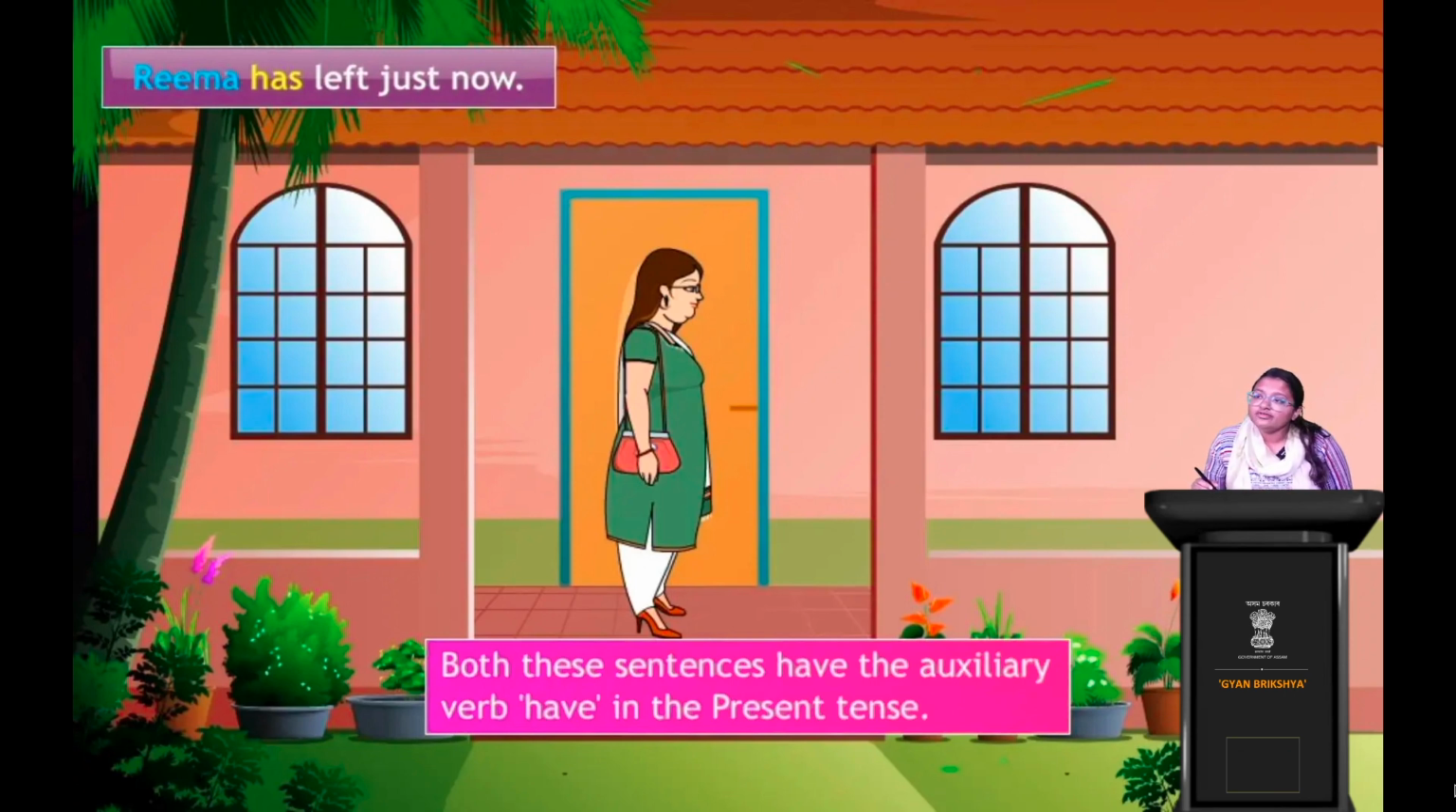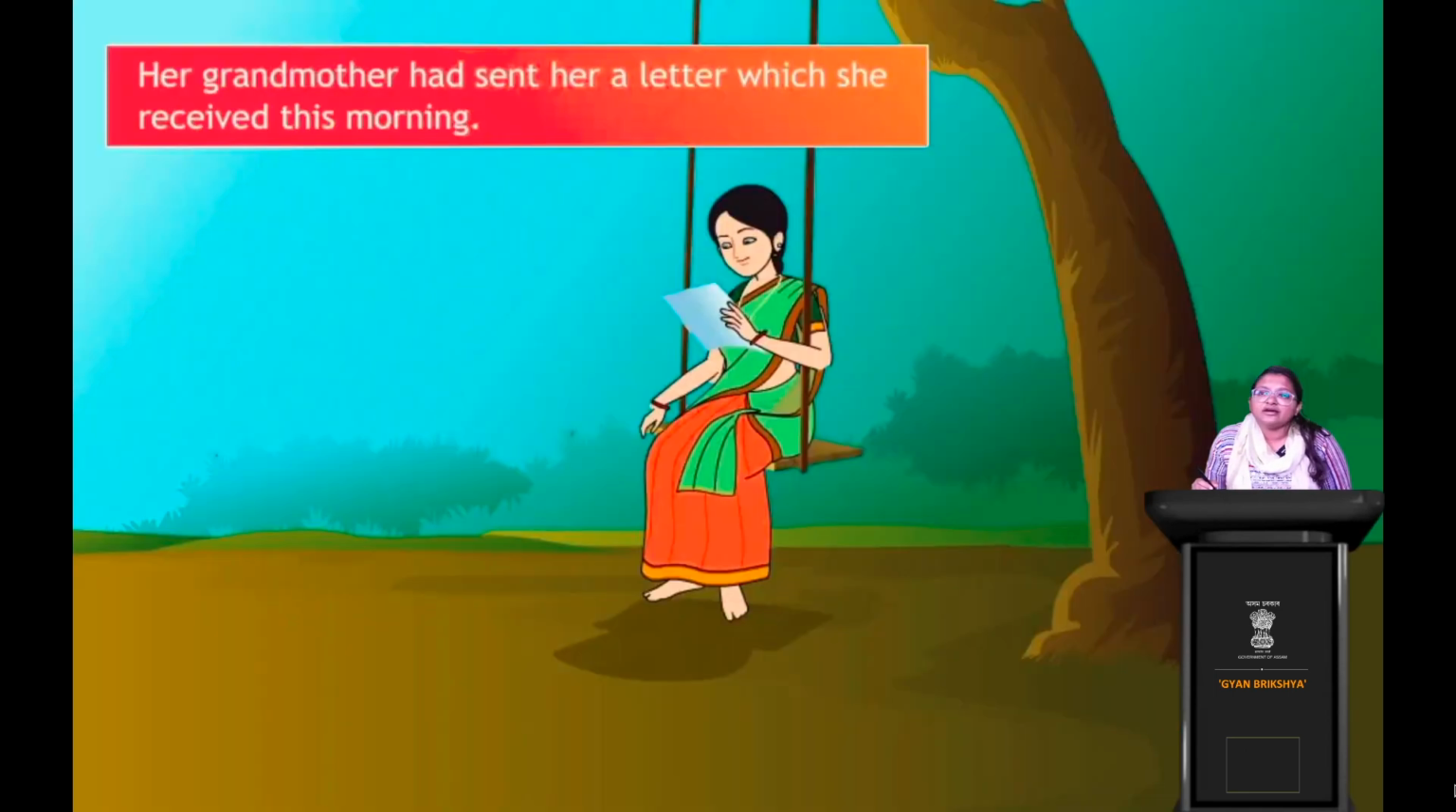Okay. Now what is the girl doing? She is reading a letter, right? So now the sentence is: her grandmother had sent her a letter which she received this morning. Which tense do you think the sentence is in? Sentence ta kon tense e ache? Her grandmother had sent her a letter which she received this morning. Okay, so it is had, right?